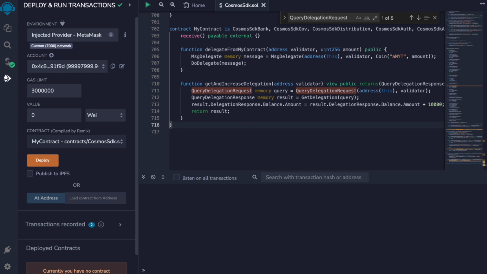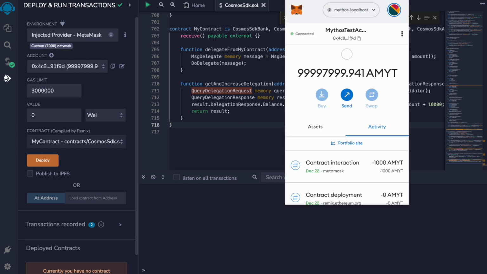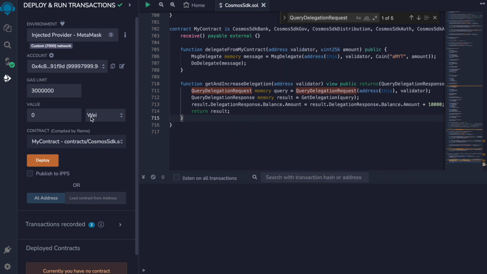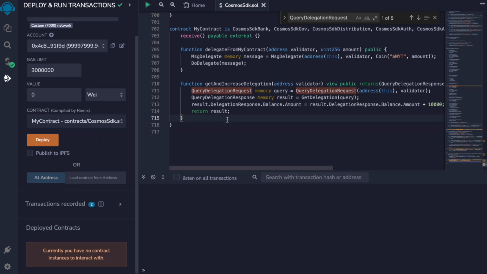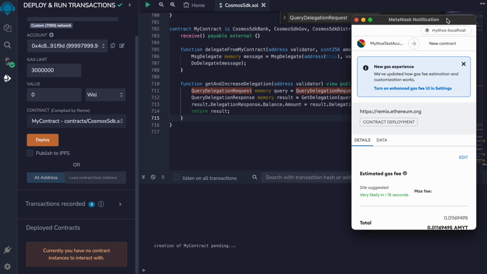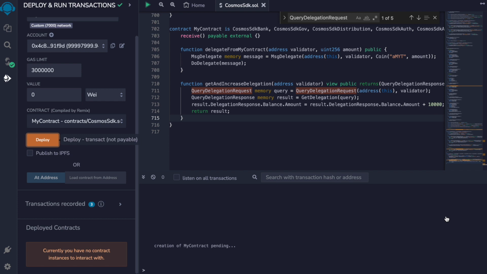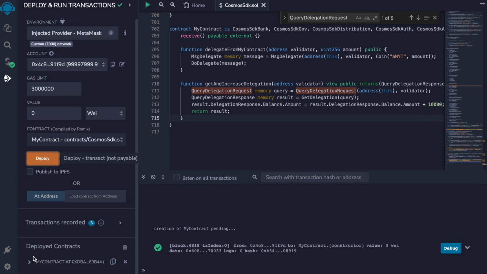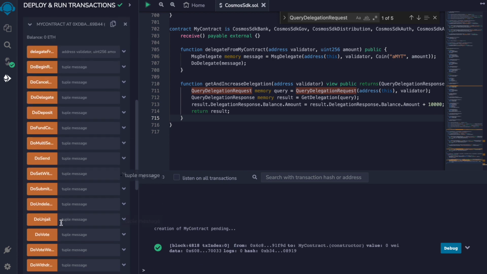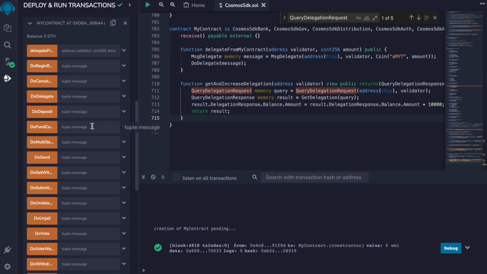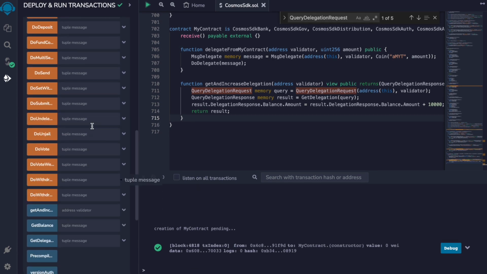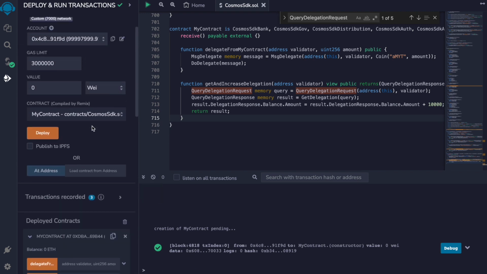I am using a local Mythos chain that has Quasar enabled, and I will be deploying my contract. And we can see that my contract has all the transactions and queries supported from the Cosmos modules.